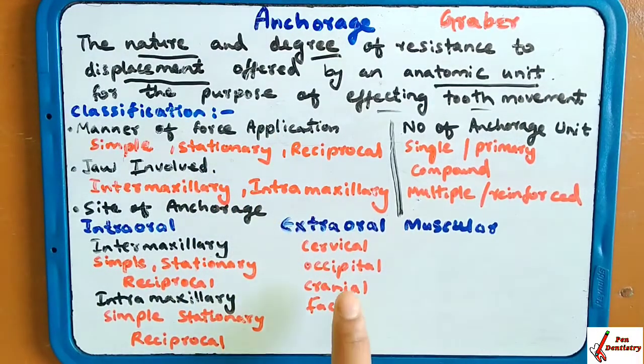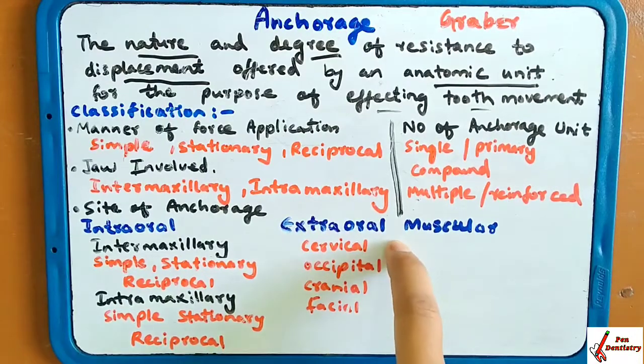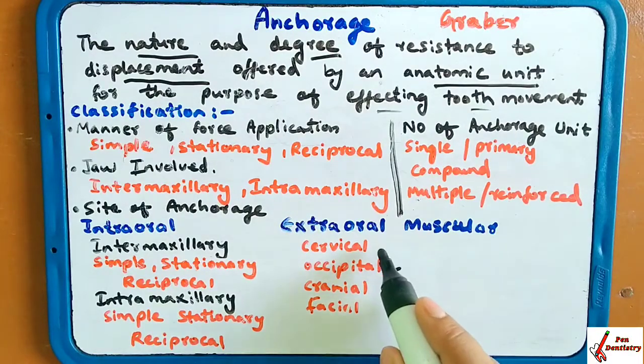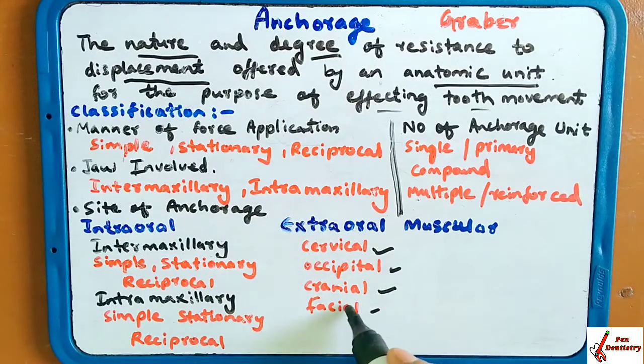Extraoral, whether it is present at the cervical region, occipital region, cranial or facial region, the anchorage is made for the displacement of the tooth. And the last one is the muscular region. The muscles are involved in the tooth movement and the anchorage is made for that.